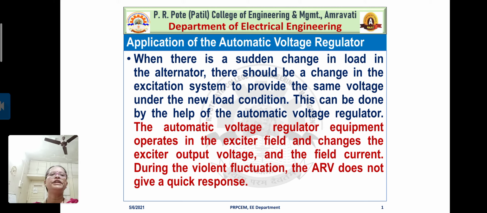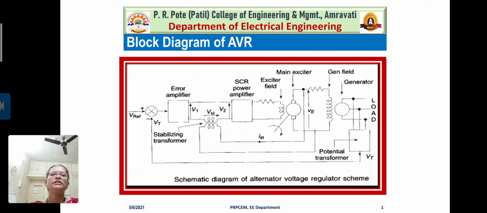The automatic voltage regulator equipment operates in the exciter field and changes the exciter output voltage and the field current. But during violent fluctuation, the AVR, that is the automatic voltage regulator, does not give a quick response. So these were certain applications of the automatic voltage regulator.